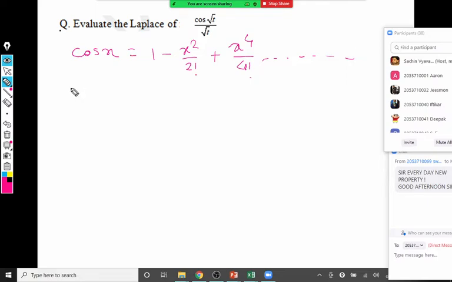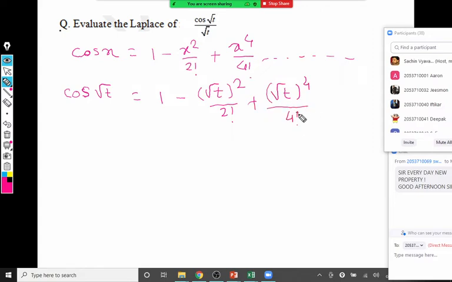So this cos of root t will become 1 minus root t bracket square by 2 factorial plus root t bracket raised to 4 upon 4 factorial minus so on. So this is cos of root t.